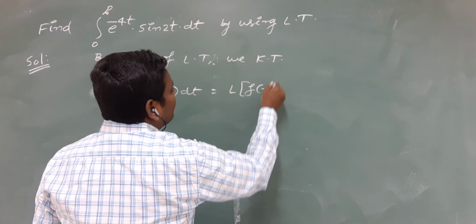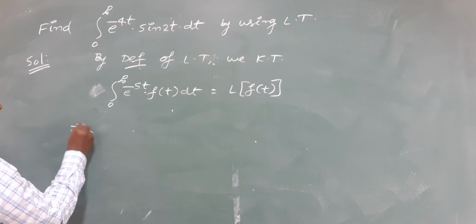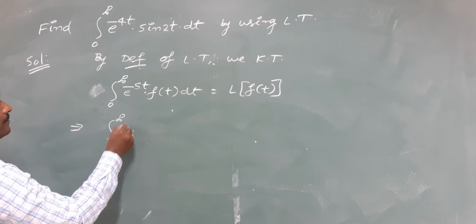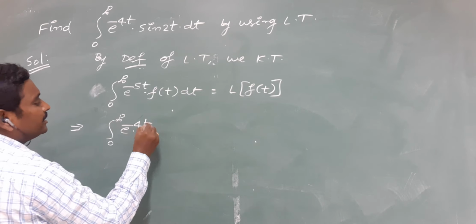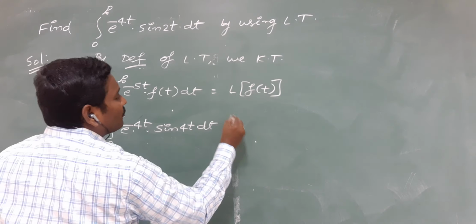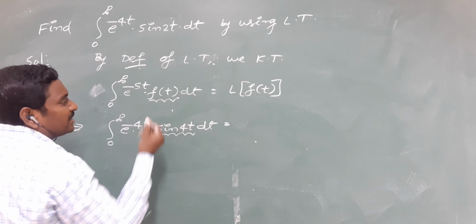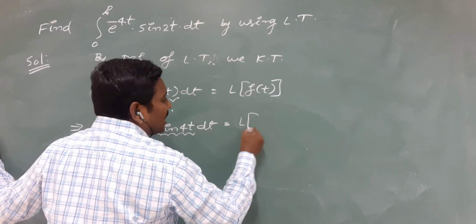Now compare the given problem with this original definition. What is the given problem? The integral from 0 to infinity of e power minus 4t into sin 4t dt. We are observing that we have sin 4t instead of f of t. That's why you will get L of sin 4t.